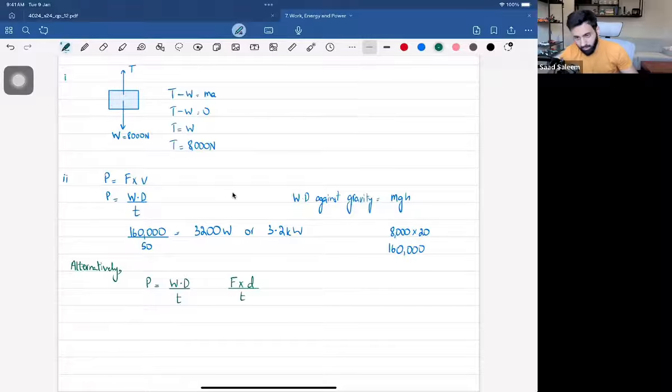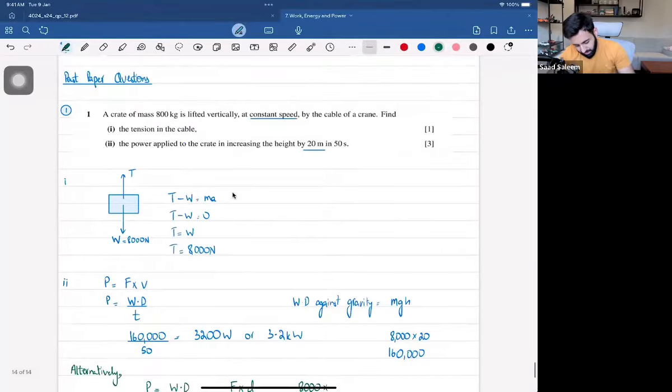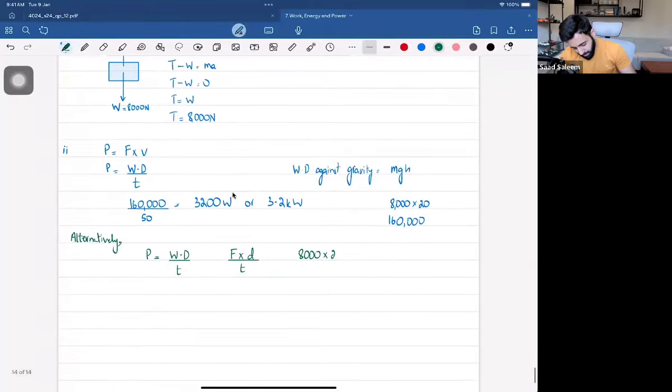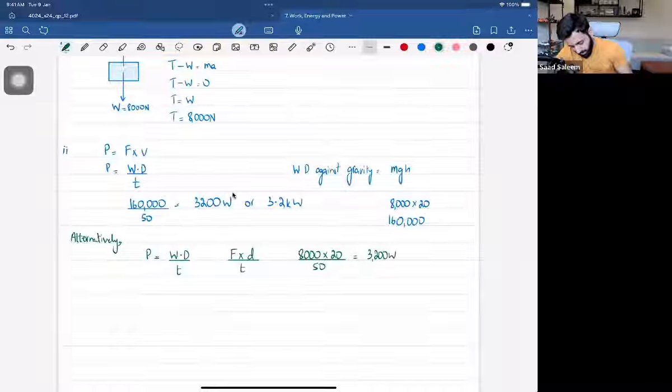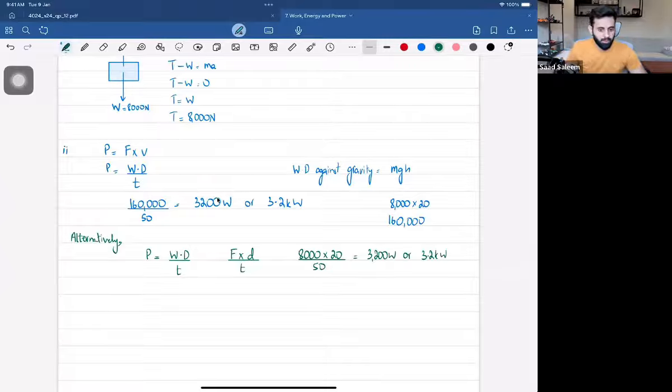Now, what's the force? The force is the tension. And what's that equal to? That's equal to 8,000 since you guys just worked it out. What's the distance? The distance that it moves is 20. So we multiply that by 20, and we divide it by the time. So you end up with the exact same thing, which is why you end up with the exact same answer as well. 3,200 watt or 3.2 kilowatt. Okay, so fairly easy question, but still, if you guys have any questions, please let me know.